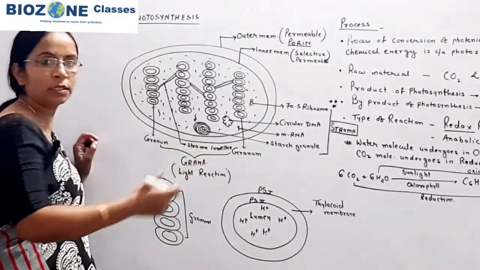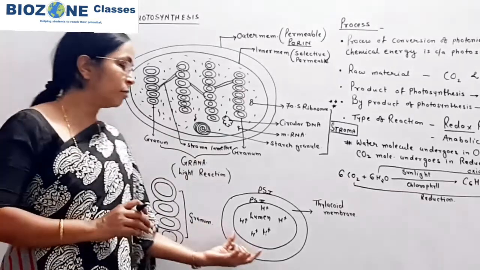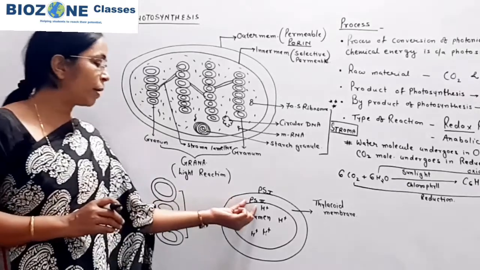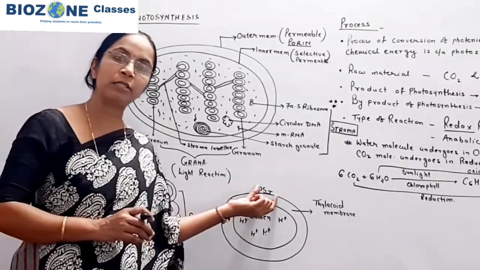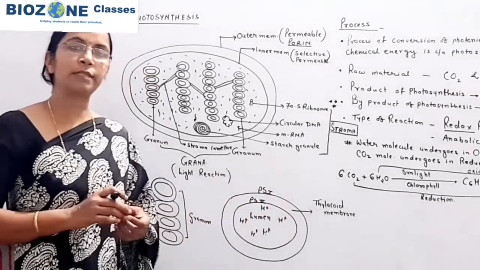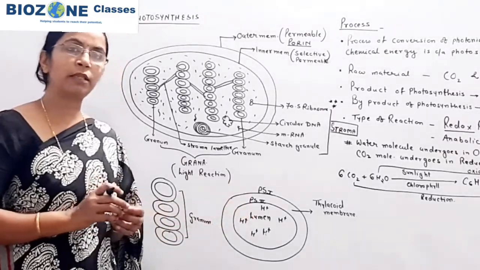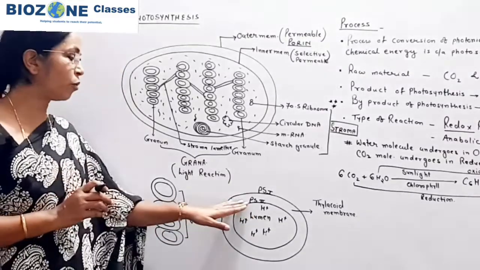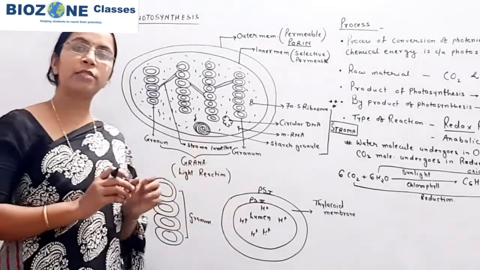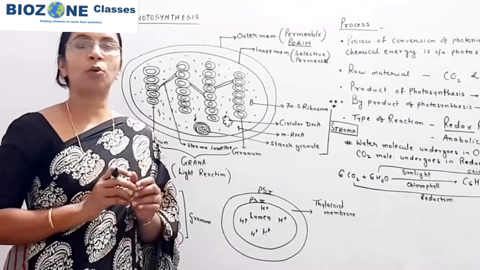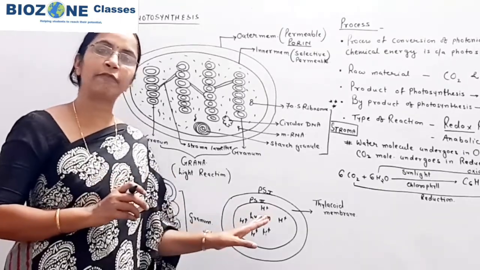When we come towards the light reaction, then we see how the electron flow takes place from pigment system 2 to pigment system 1, and pigment systems are also called photosystems. Photosystem is nothing but the arrangement of chlorophyll molecules, and these chlorophyll molecules are responsible for the absorption of light of specific wavelength.